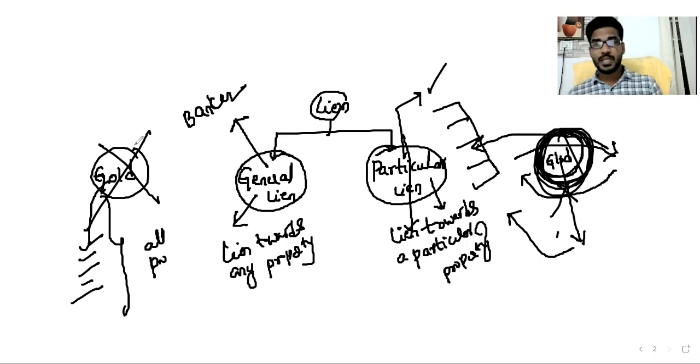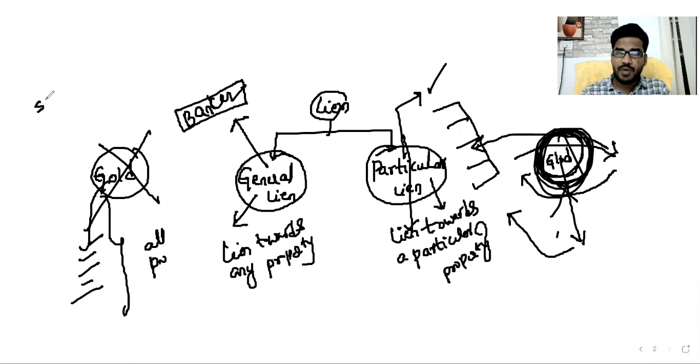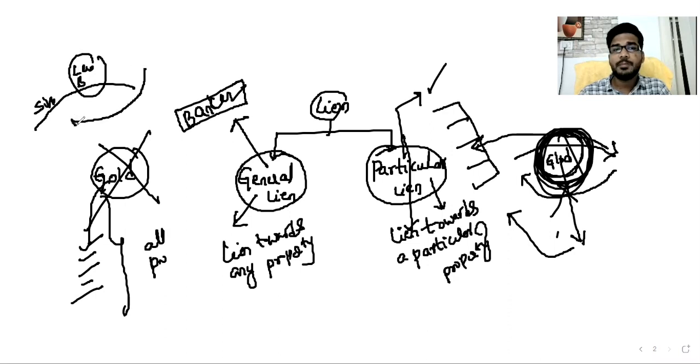Sorry, sir. Here, sir, general lien can be exercised by bankers. How, sir? So listen. Best example, you know the movie called Shivaji. In that particular Shivaji movie, Shivaji sir keeps his land or building as a security and obtains a loan from a bank.